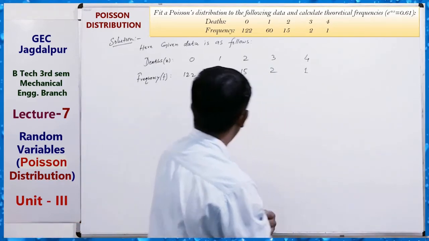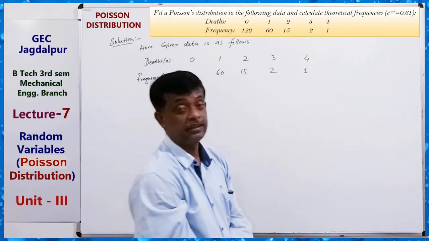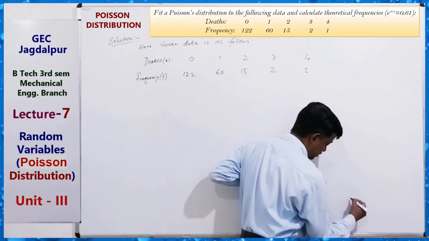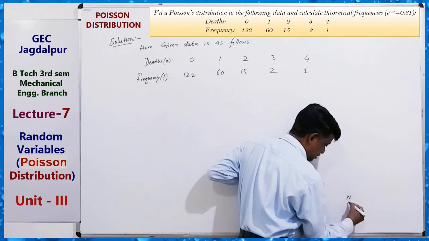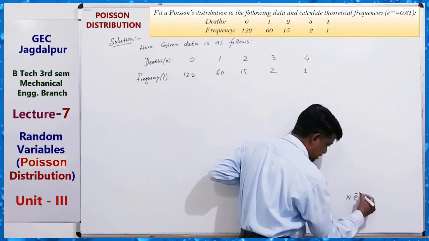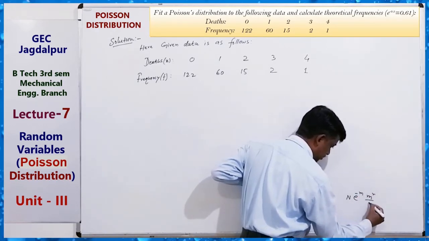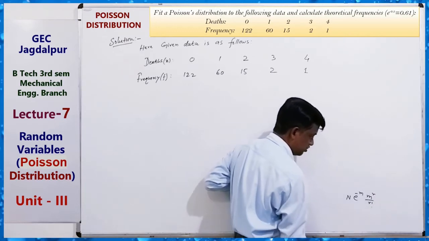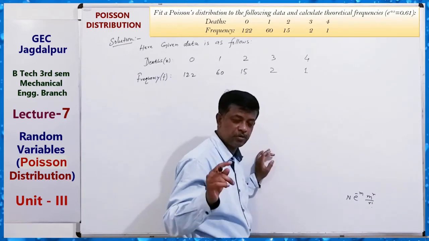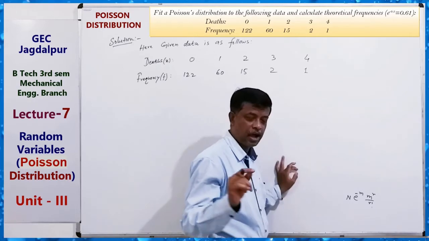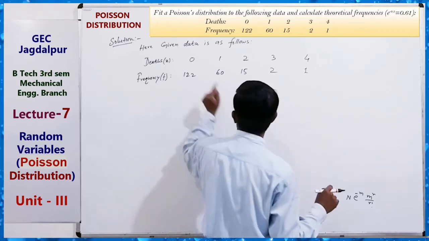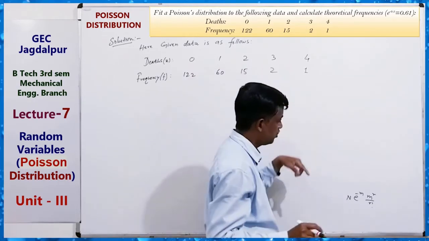So first of all, for fitting, we have to find theoretical frequencies: N e to the power minus m, m to the power r upon r factorial, where x equals r means x equals 0, 1, 2, 3, 4.